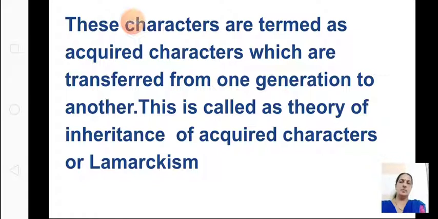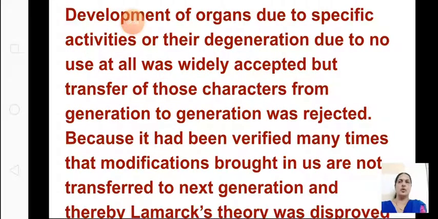But was this proved correct? This also was proved wrong, because development of organs due to specific activities or their degeneration due to no use at all was widely accepted. See, I told you, if you don't use an organ for a longer time, it will start degenerating. But transfer of those characters from one generation to another was rejected.